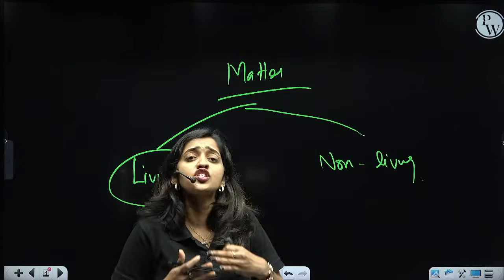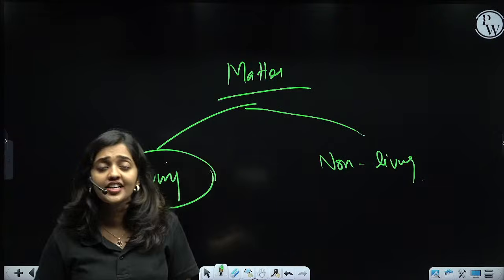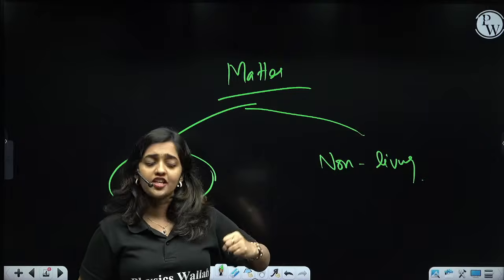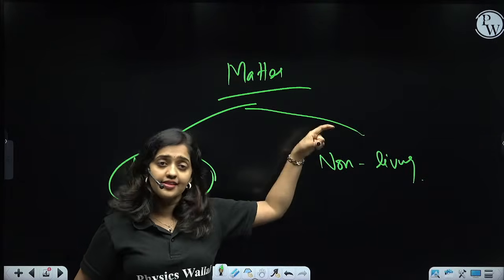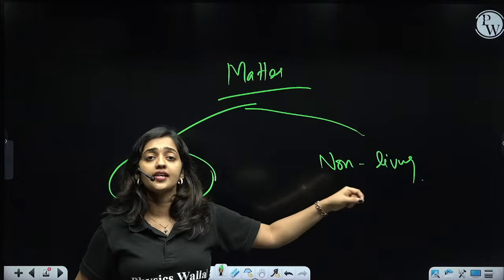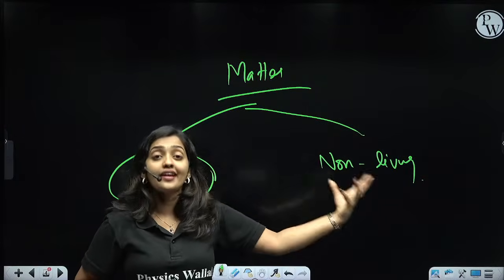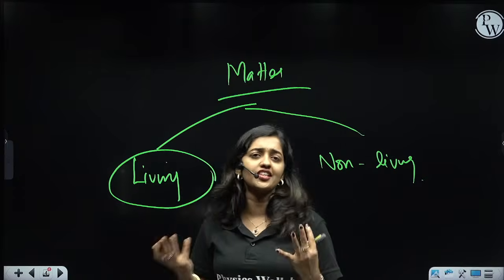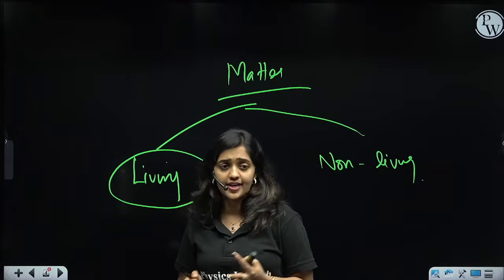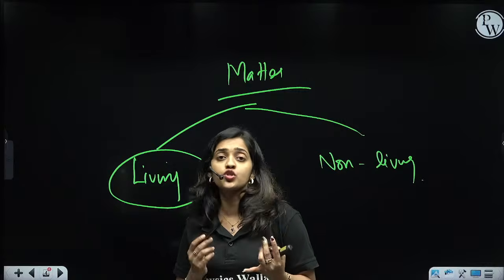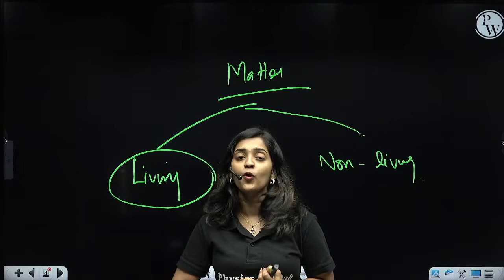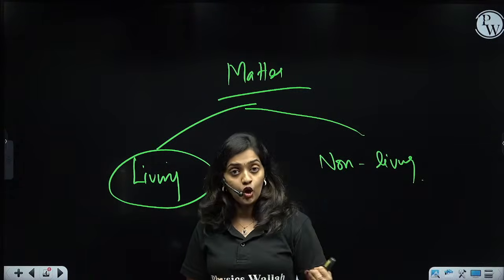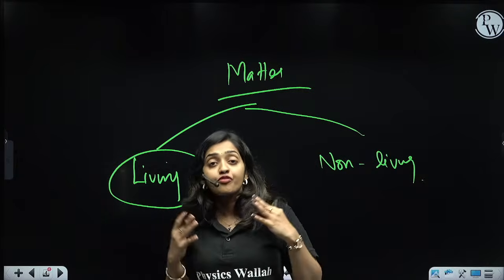They show so many features with which we can say this is an organism, having living property, showing life. Living organisms have so many properties: they perform many metabolic activities inside, they grow, they reproduce, they have consciousness.